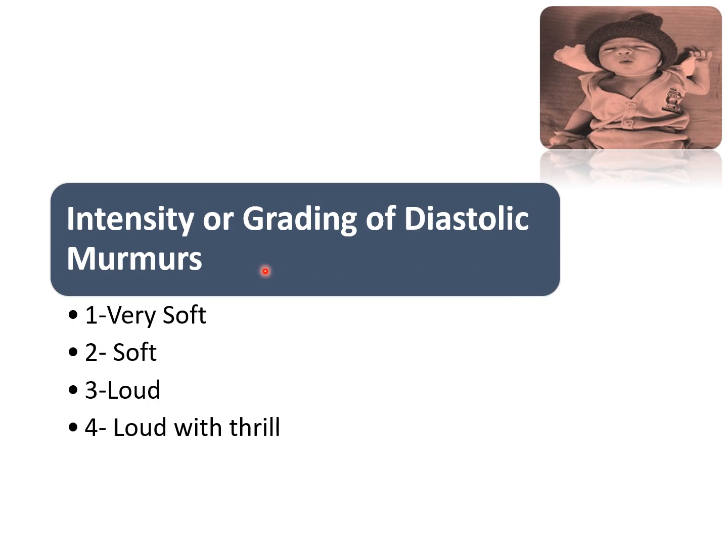Now we have to grade the diastolic murmur according to the intensity. So very soft murmur, grade 1, soft, grade 2, loud, grade 3, loud with thrill, grade 4.